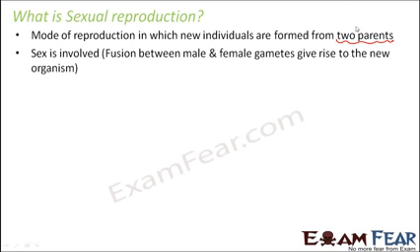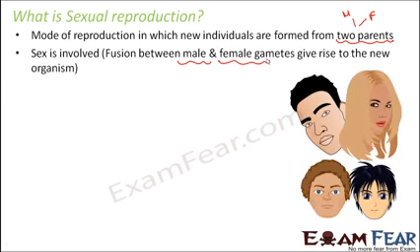As soon as you talk about two parents, you talk about two different sexes, that is male and female. So here sex is involved, that is fusion between the male and the female gametes is involved. You need male sex cells, you need female sex cells, that is the specialized cells which can actually fuse with the counterpart cell and give rise to a new organism. So this is there in sexual reproduction.